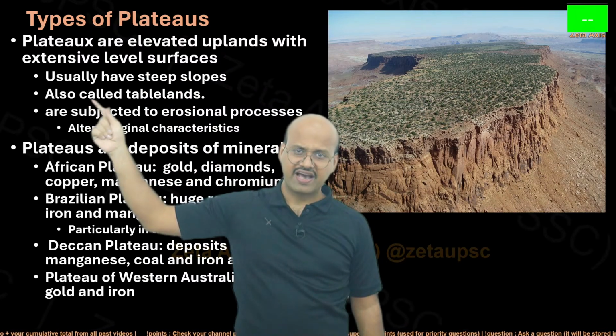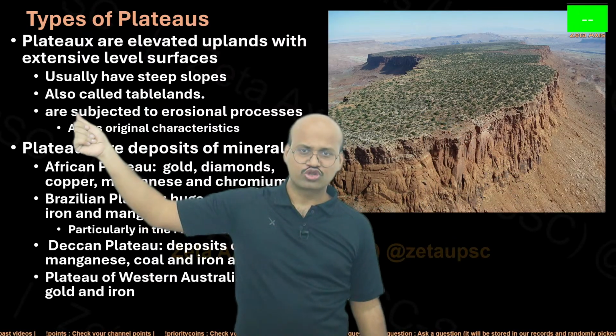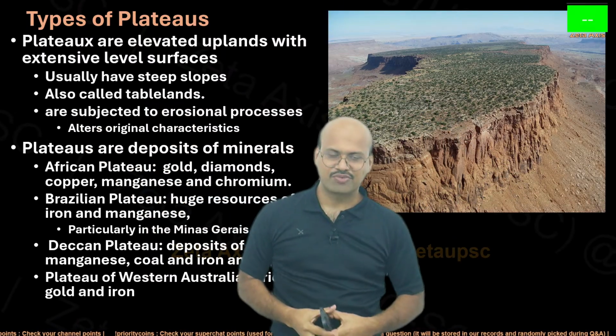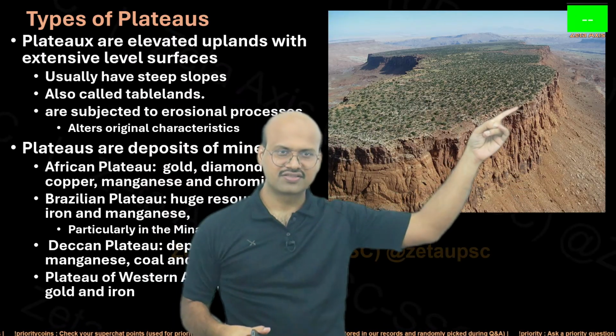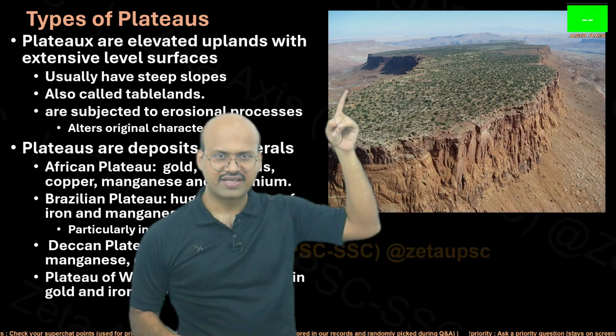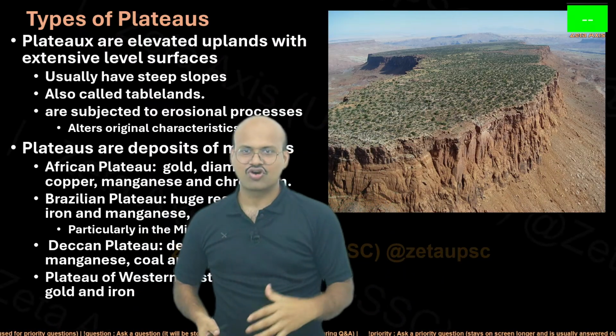They usually have steep slopes. Here we can see that the slope is very steep. They are also called tableland, because they look like a table. Here you can consider this is one leg, then this is the flat top of the table, and then there is this other leg. So because it looks like a table, that is why it is called tableland.